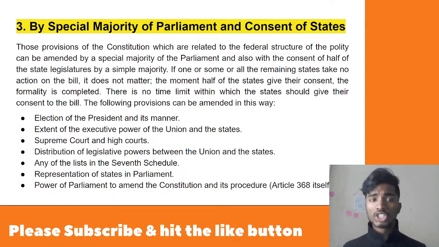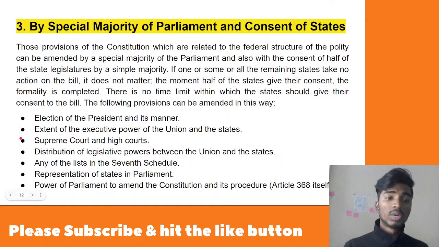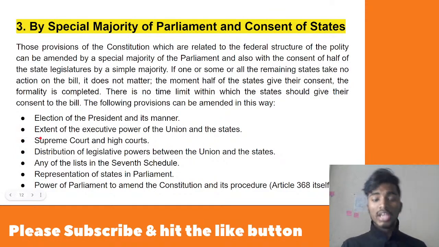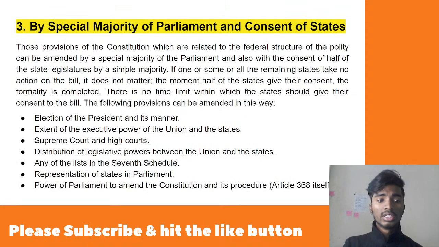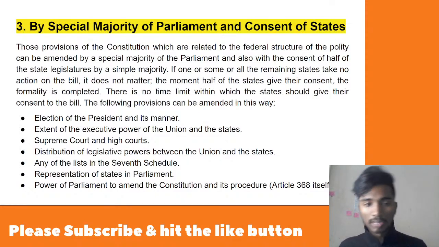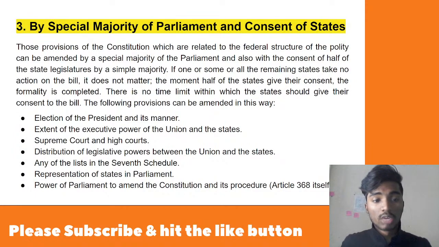And then, what are the provisions which require an amendment in this way? First one is the election of the president and its manner. Second one is the extent of executive power of the union and states. And third one is the Supreme Court and High Courts. In the previous case, with a simple majority, we are actually increasing the jurisdiction of the Supreme Court and High Court. But here, if you are making any other change other than increasing the power, there is no chance of reducing the power, but for some provisions it requires an amendment.